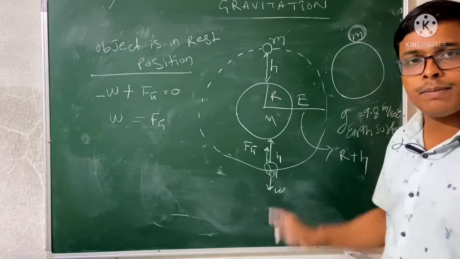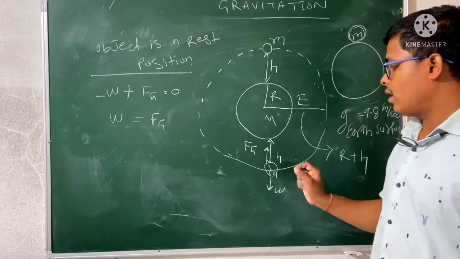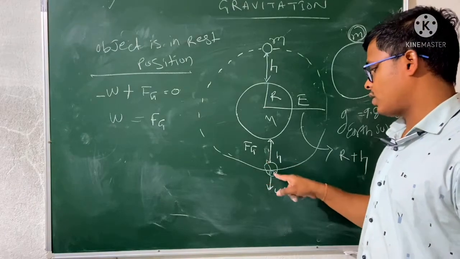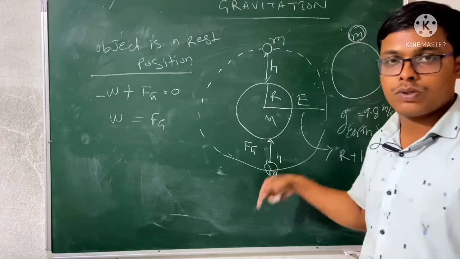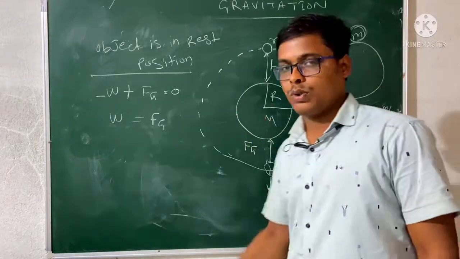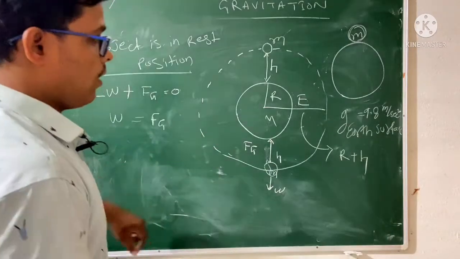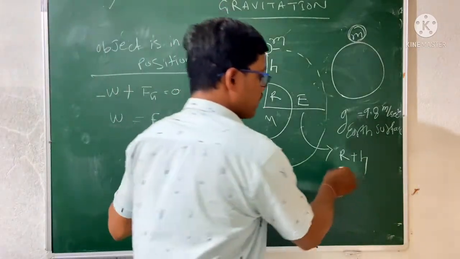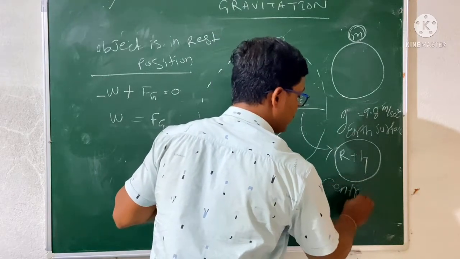These two cases are similar, but you can understand that the weight is downward and the gravitational force is towards the center. Remember in this case the central distance is R plus h.